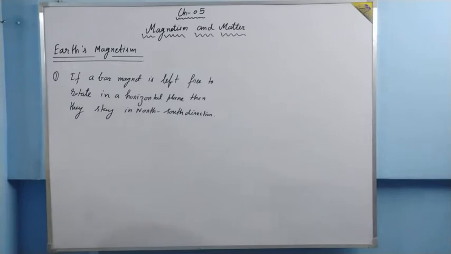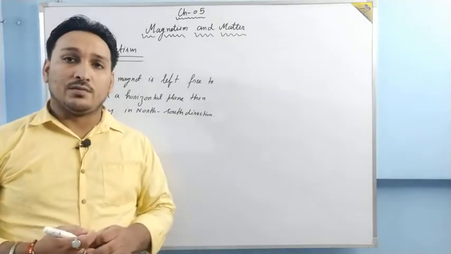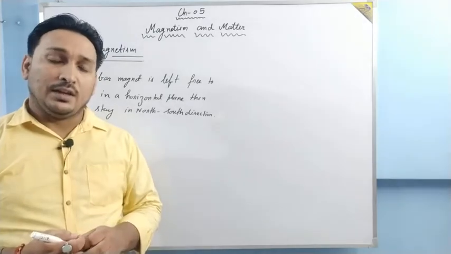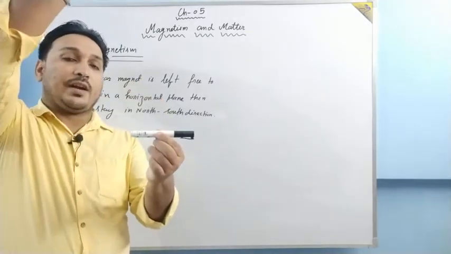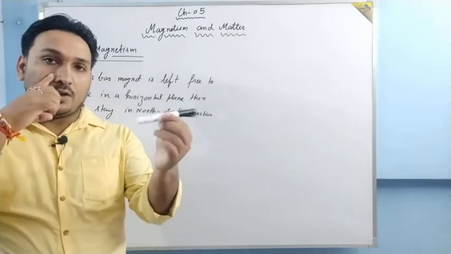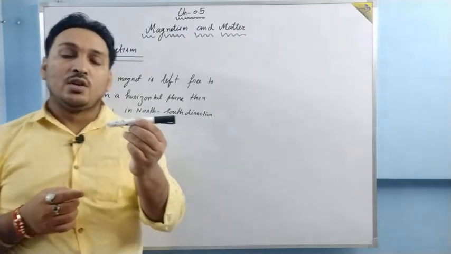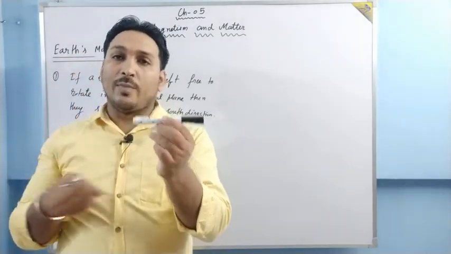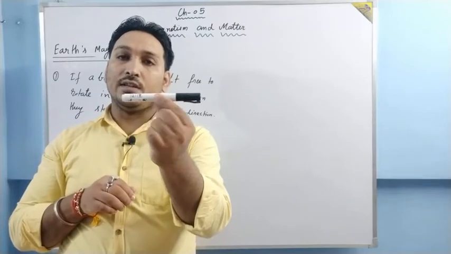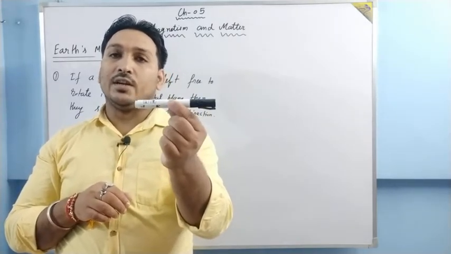You must have studied in class 10th, and we have discussed it in our previous lecture of this chapter also, that if a magnet is left free, suppose it is tied from a thread and now it is left free to rotate in a horizontal plane, then it always stays in which direction? North and south. Suppose this is north, this is south. The magnetic bar always rests like this. It will not be like this, it will not be like this. It stays in this direction only.